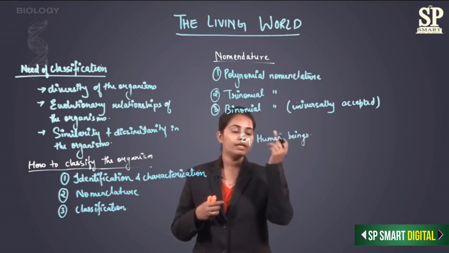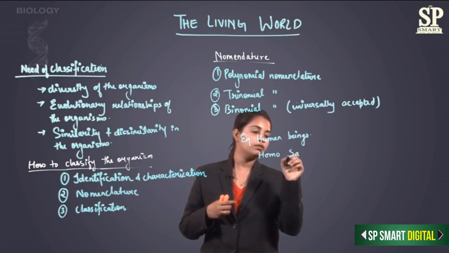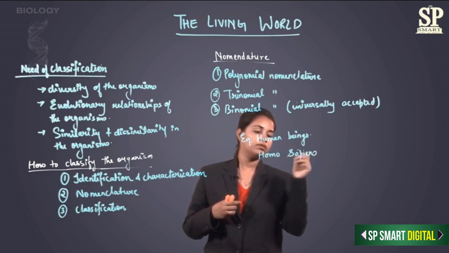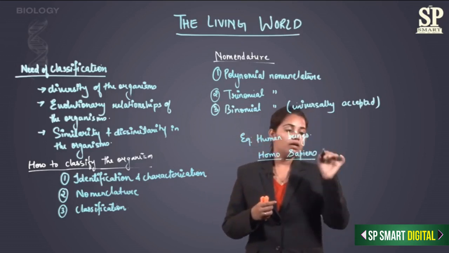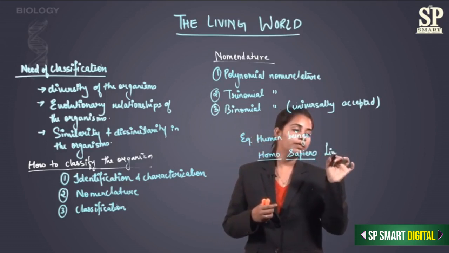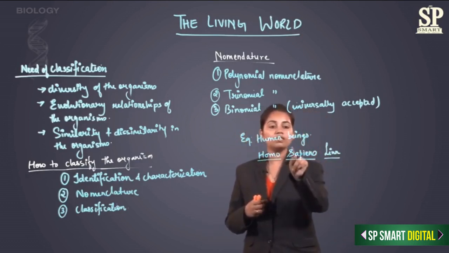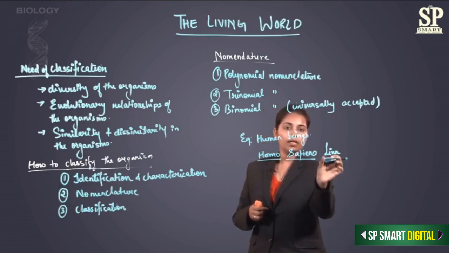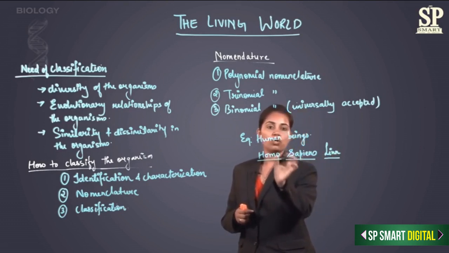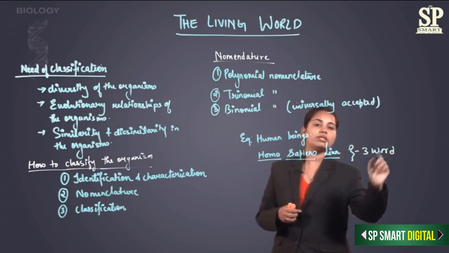The scientific name for human beings is Homo sapiens, and I'll have the abbreviated form of the scientist who had given this naming to the organism. This is the scientist Linnaeus. So the abbreviated form of Linnaeus, and these 2 words: Homo sapiens Linnaeus. This was the 3 word naming, and it is called trinomial nomenclature.